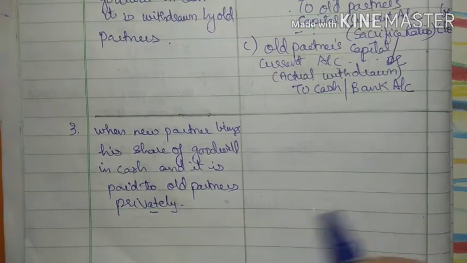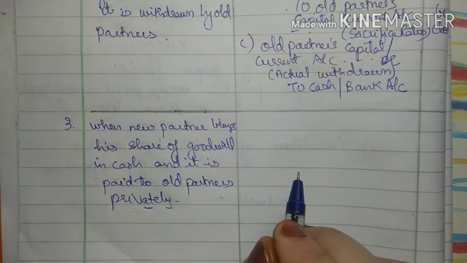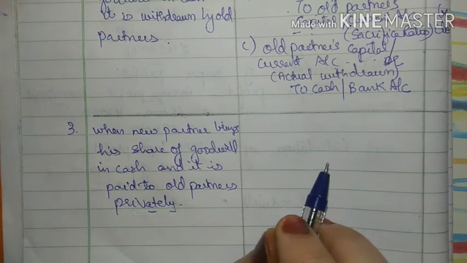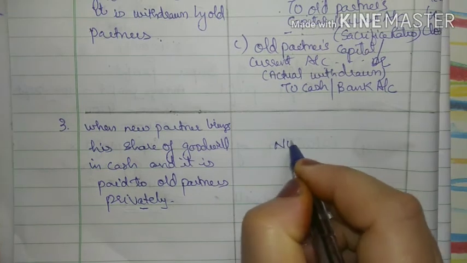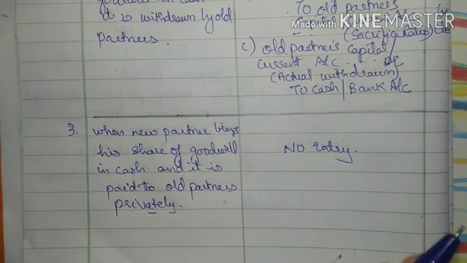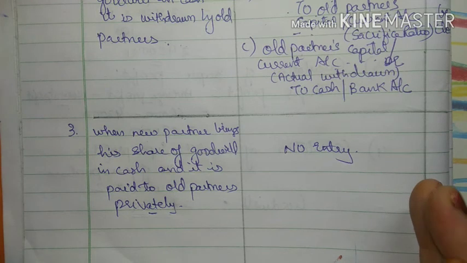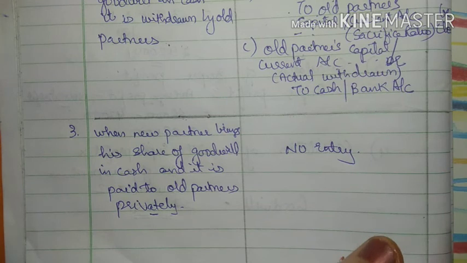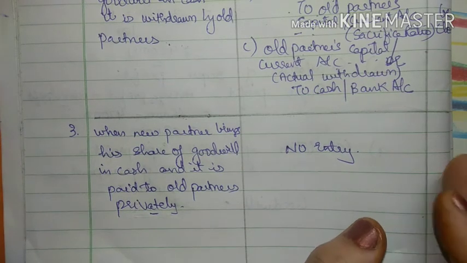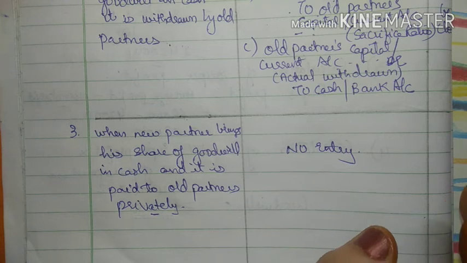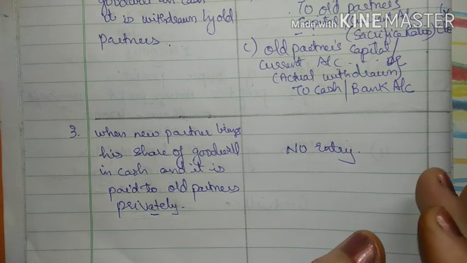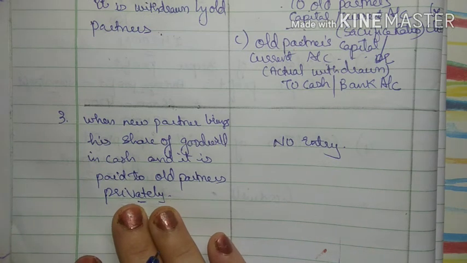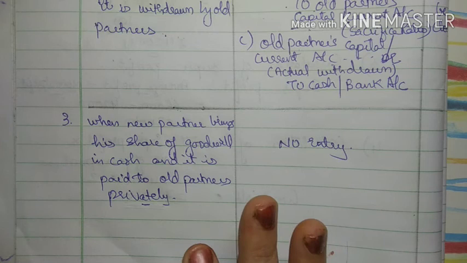Privately means it will not affect any of your accounts of your business, right? So in such a case there will be no entry passed, because nothing has been affected in your business accounts. Your cash has not been affected, it has stayed private. The new partner has paid the money and the old partner has received the money, but they have not shown it in the business accounts. So it is not going to affect any of the accounts of the business. Because of this, when the goodwill is paid privately, there will be no entry, okay?